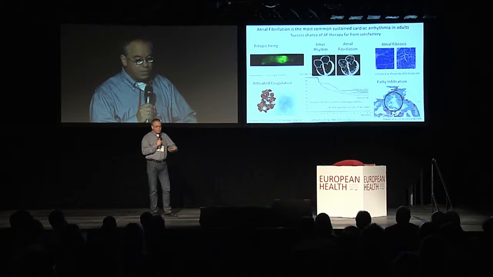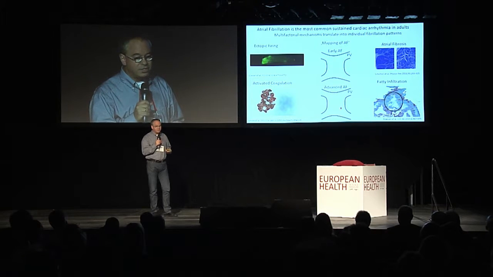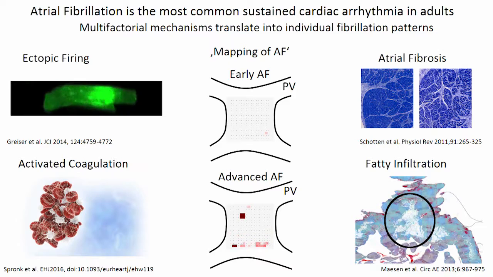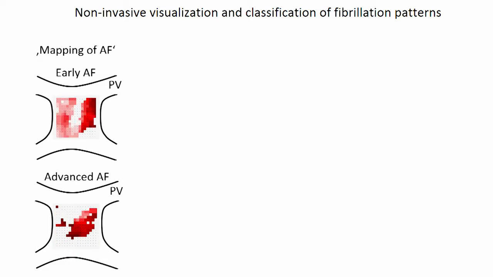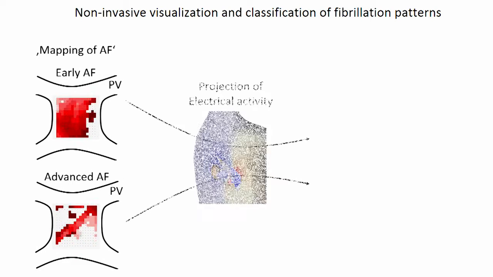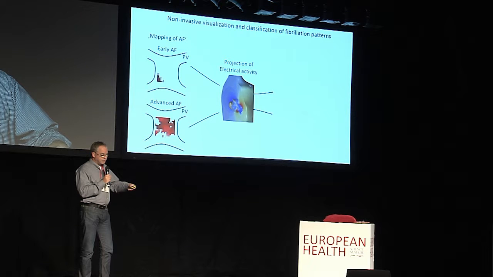But there is hope. We recently have developed in Maastricht techniques for the visualization of the individual fibrillation pattern, which can serve as kind of a fingerprint for this individual patient and the individual disease mechanisms. And we also have learned how those individual disease mechanisms actually can modify this fibrillation pattern in the atria. We also understood that and how this fibrillation pattern projects onto the surface of the body, where we can record it as a high-resolution ECG, as you can see here.